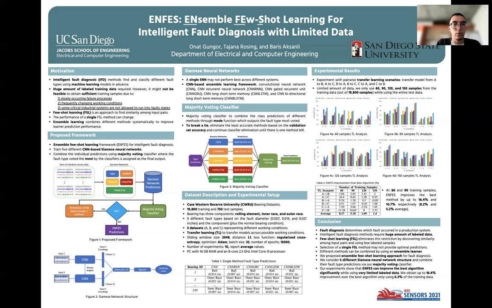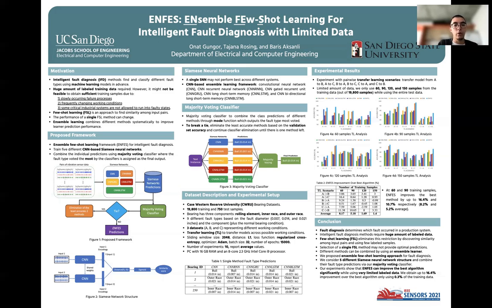Few-shot learning is one solution approach which uses very limited data. Yet, the performance of a single FSL method may change significantly with respect to the baseline system. Ensemble learning can solve this problem by combining different FSL methods.